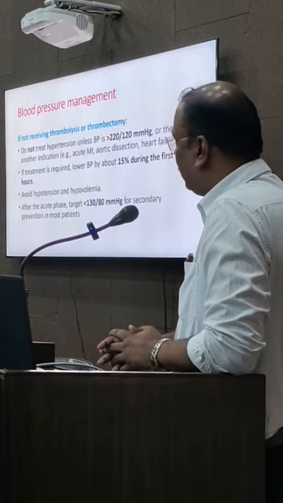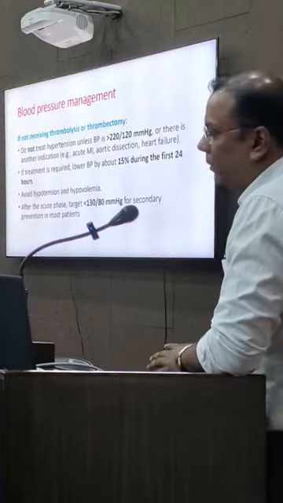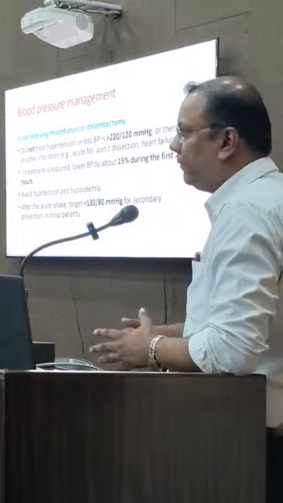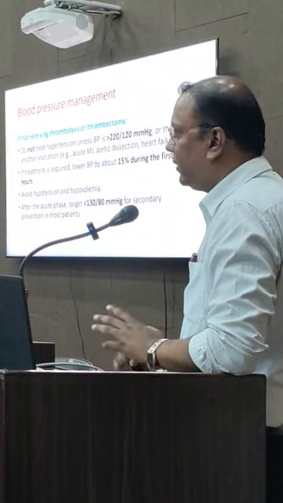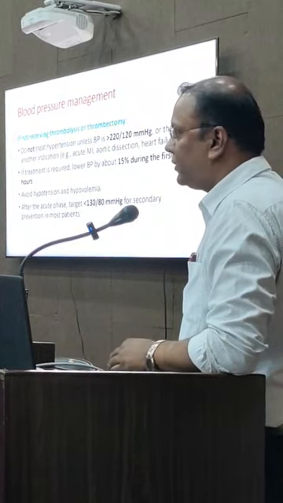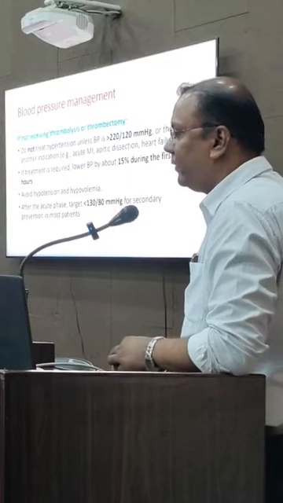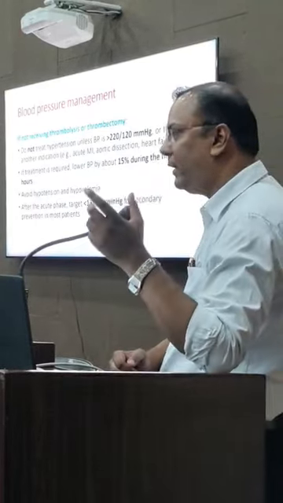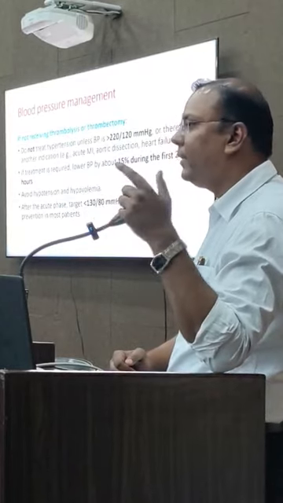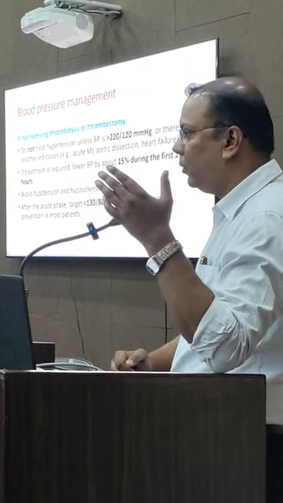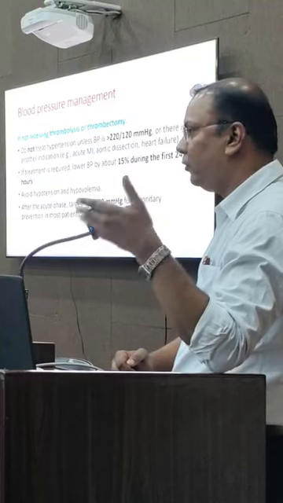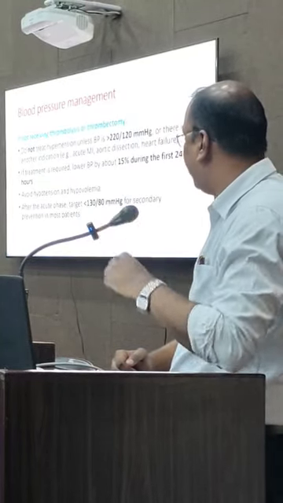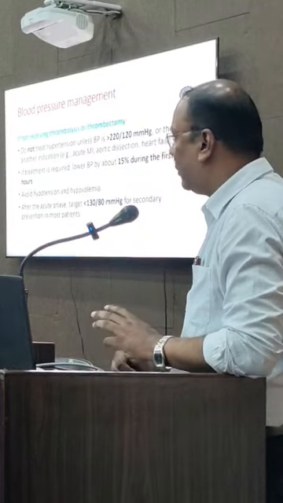And if treatment is required, then BP is to be lowered by only 15% in the first 24 hours, because if we aggressively lower the BP, there are high chances of reperfusion injury. As already discussed in previous lectures, there are the penumbra and the core. Core is the part of the brain which has already been damaged because of the stroke, and penumbra is the surrounding tissue. But if we lower the BP, then the penumbra will also convert into core. So we need not lower BP aggressively, and hypotension and hypovolemia have to be avoided.